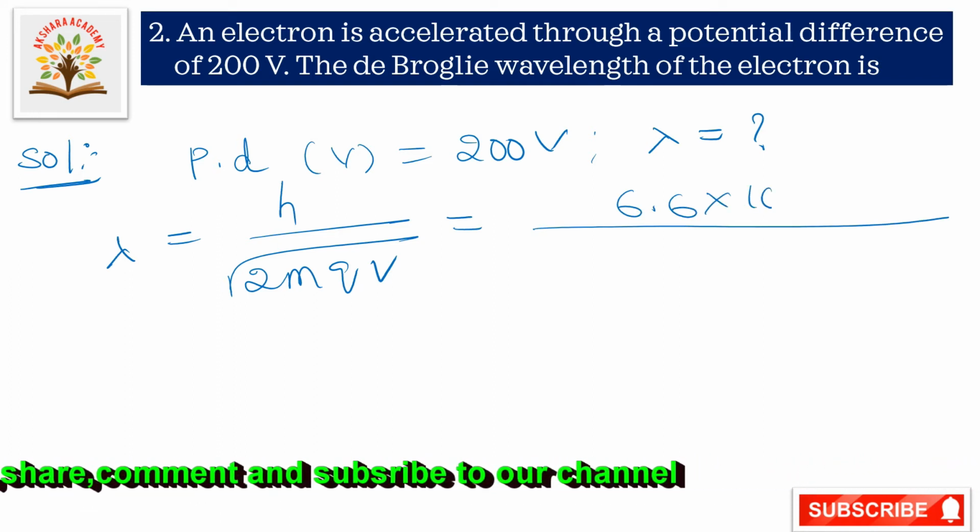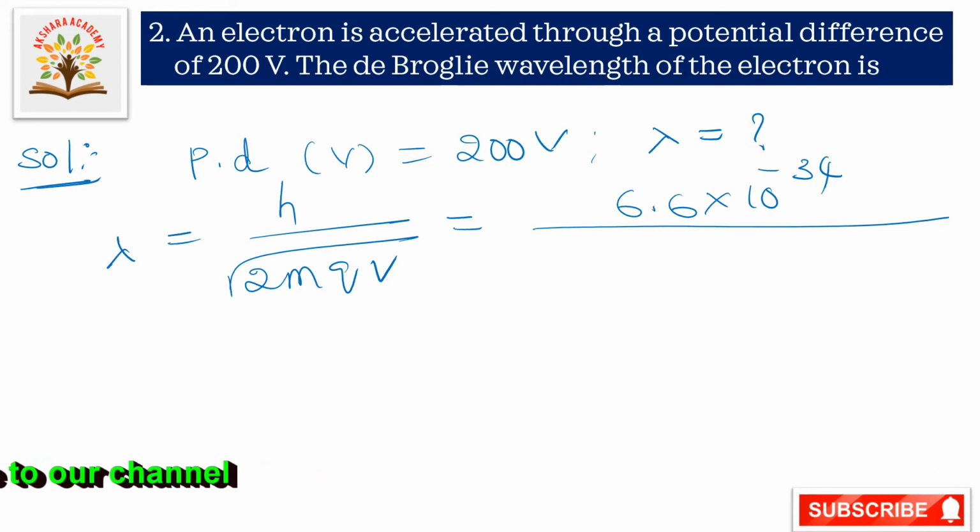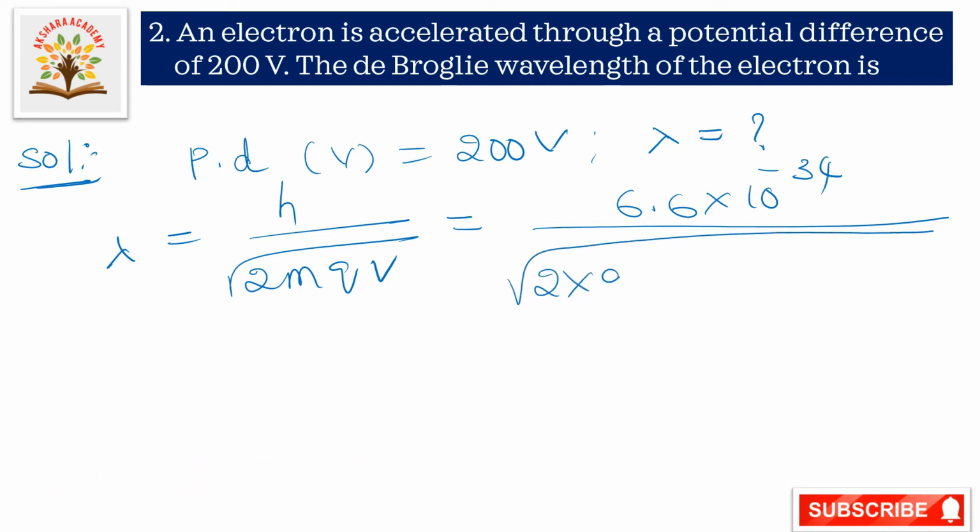6.6 into 10 to the power of minus 34 by root of 2 into 9 into 10 to the power of minus 31 into the charge of electron 1.6 into 10 to the power of minus 19 into the given potential difference of 200 volts.